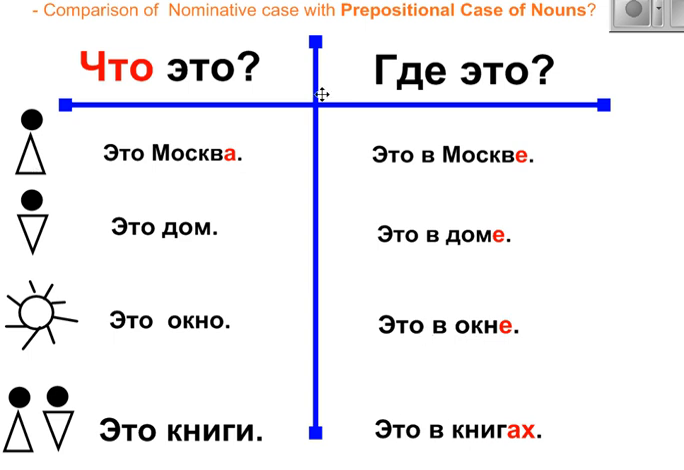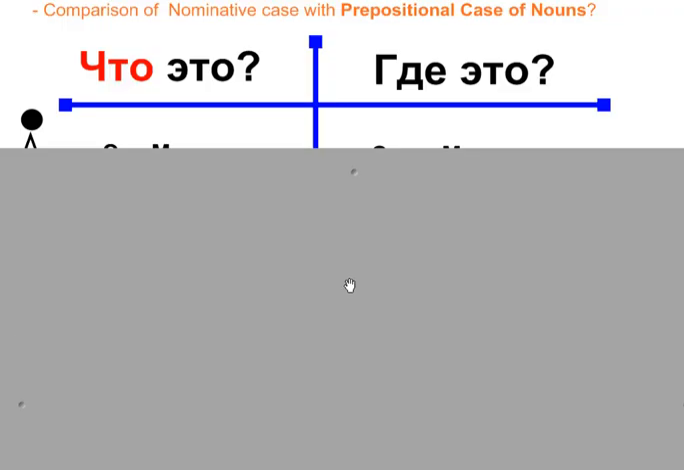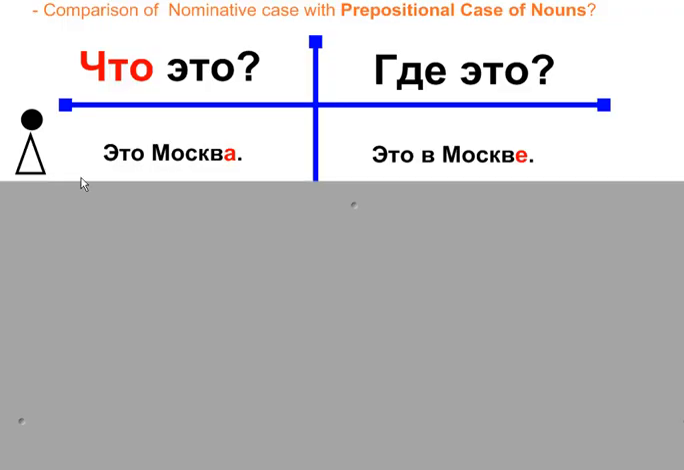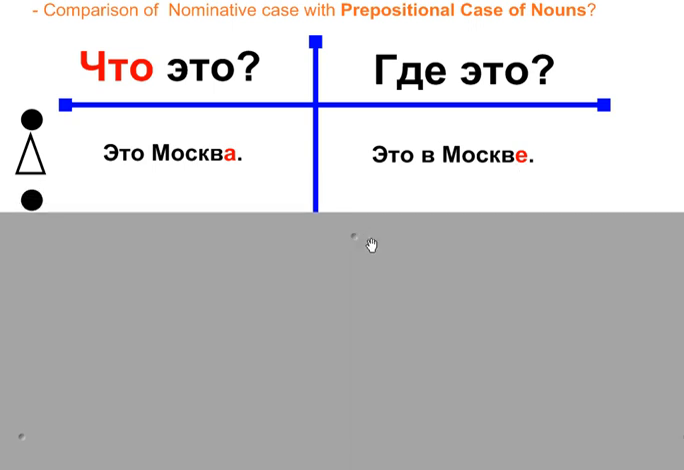If we compare the feminine, we see that feminine in the nominative case, because how do we know? Because we ask что Москва. It has я at the end. And when we talk about where, you should put е at the end. Где? В Москве. Okay, what happens with masculine?